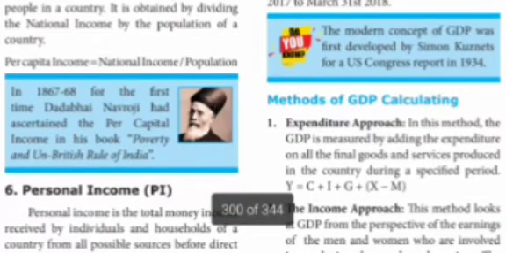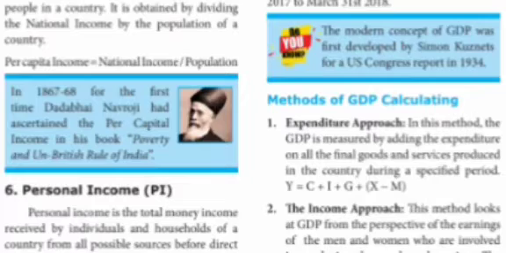In 1867-68, for the first time, Dadabhai Naoroji ascertained the per capita income in his book. Note this one: Poverty and Un-British Rule in India. That was written by Dadabhai Naoroji. In this book, he clearly mentioned the per capita income.